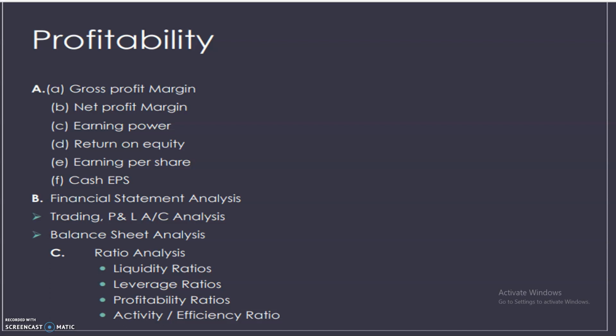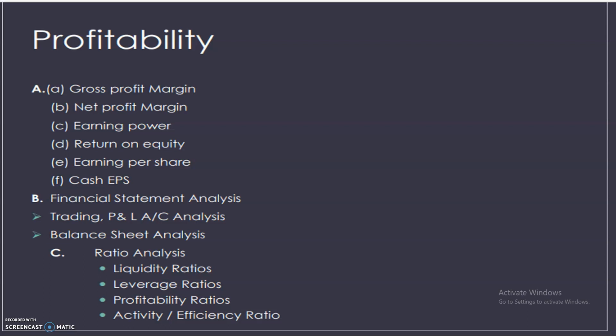While we are analyzing the financial aspects under fundamental analysis, we need to see the gross profit margin. Gross profit you will get in the trading account. Net profit is at the end of the profit and loss account. Earning power, you know about this. Return on equity, earning per share, and cash EPS.